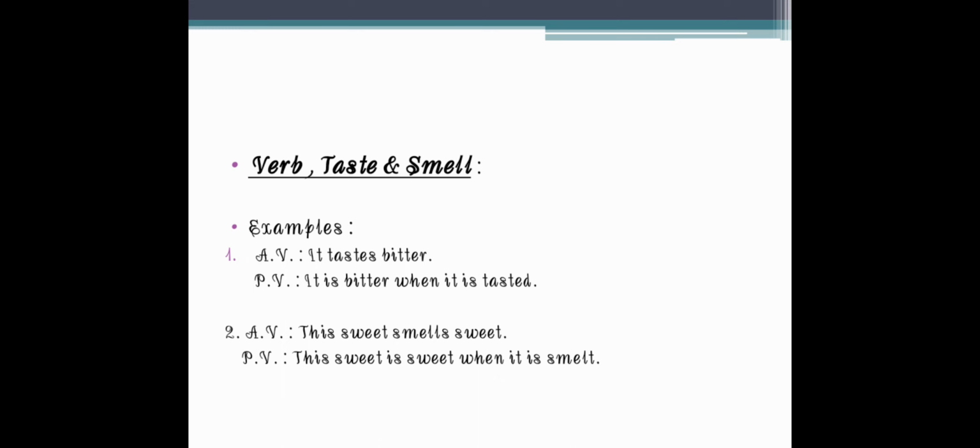Then comes the verb having taste or smell. Example, it tastes bitter. Bitter means it tastes sharp. How is the taste? It is bitter. So when we speak, what does it feel like? It is bitter when I taste it. Okay, so the passive sentence will be it is bitter when it is tasted.